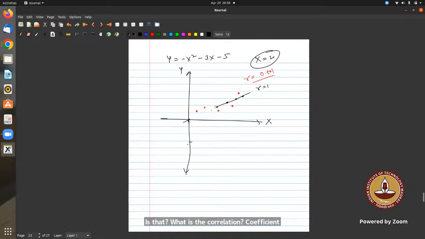Okay. So you see, are these points linear or do they have some non-linearity? They are non-linear. But still, you have that correlation coefficient. So ideally, you should not be able to define it, right? But it's not like that, right?